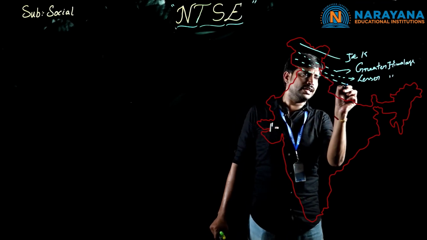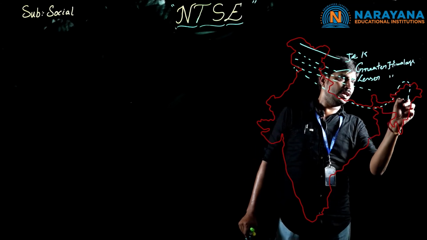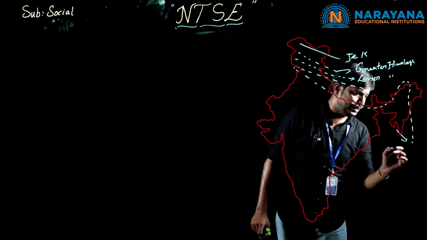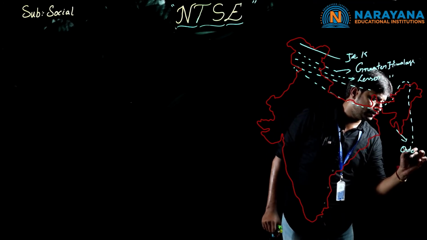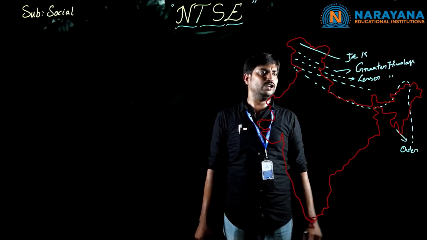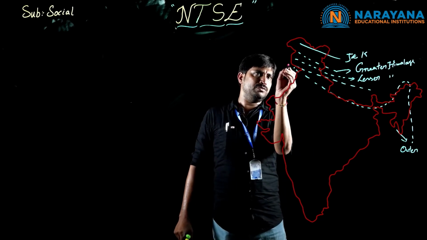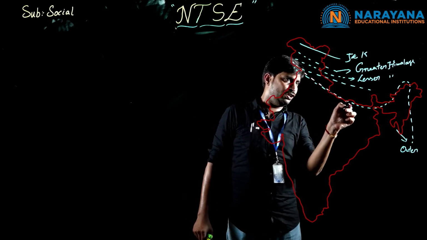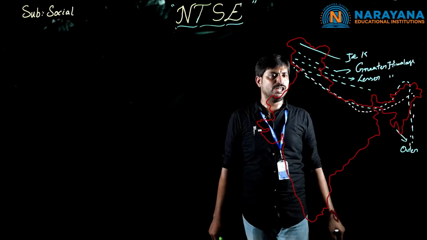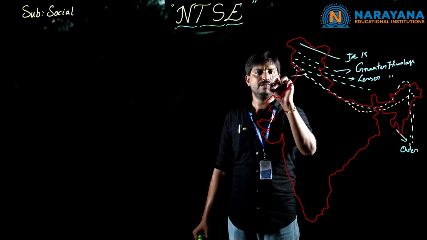and at the extent, completely towards the tip of Arunachal Pradesh, we have the Outer Himalayas. Clear, children? And the second one is the Indo-Gangetic Plains. So the Indo-Gangetic Plains start from Jammu and Kashmir again, and it is a continuous range up to Arunachal Pradesh. It is the Indo-Gangetic Plains.